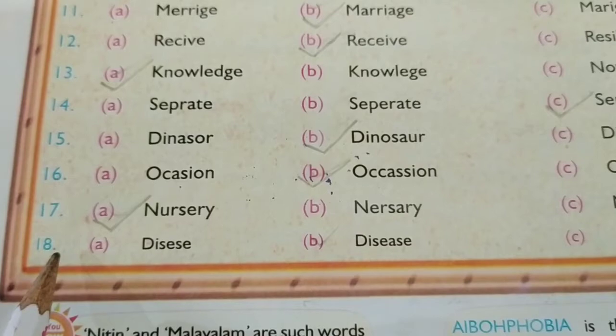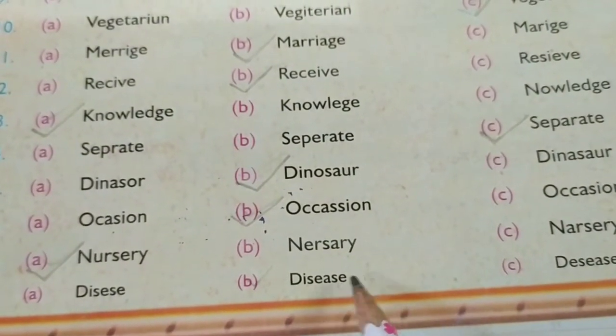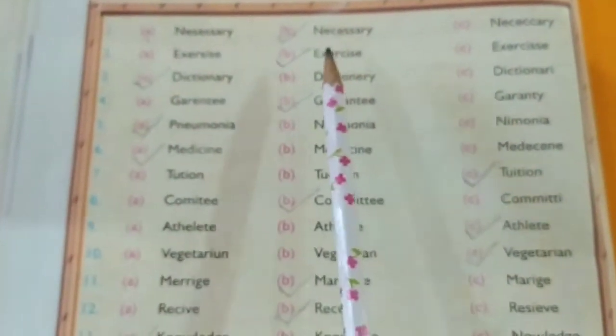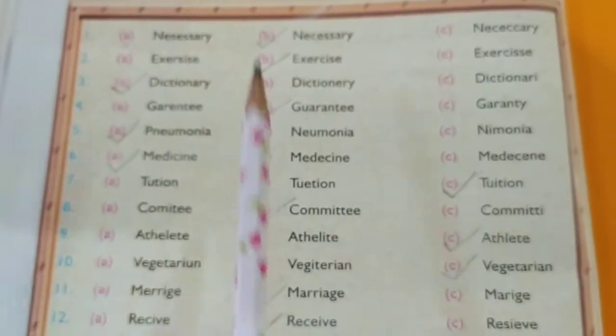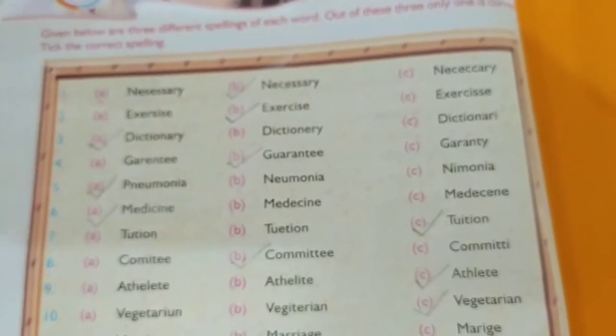Disease. So which is the correct spelling of disease? D-I-S-E-A-S-E. Disease. So like this we have same pronunciation but the spellings are different. In this we have learned the correct spelling of a word. Like this you have to mark it. Okay.